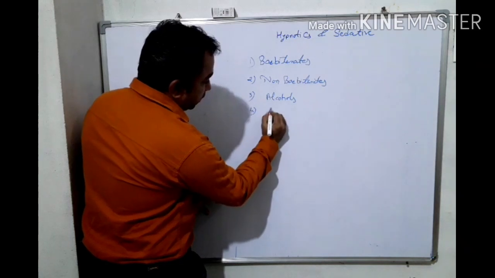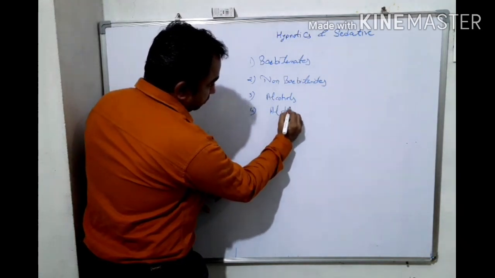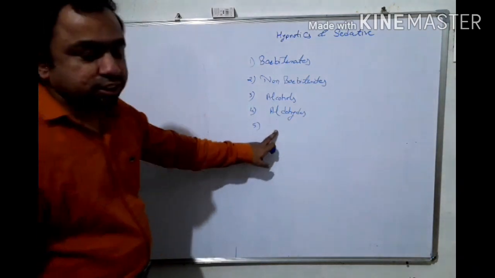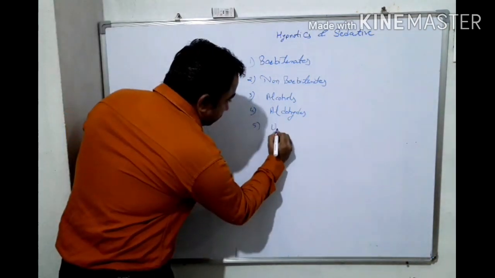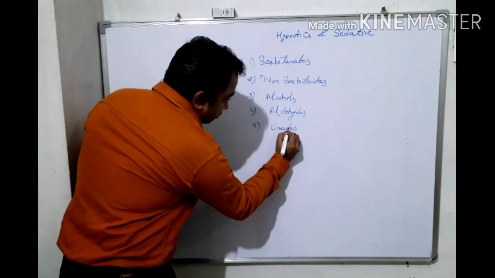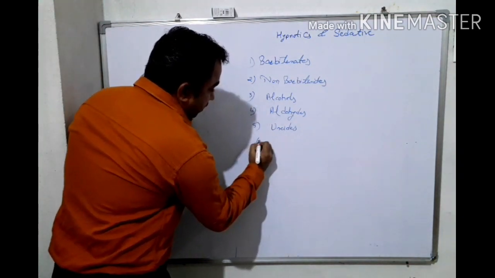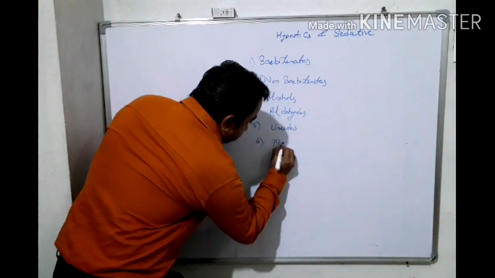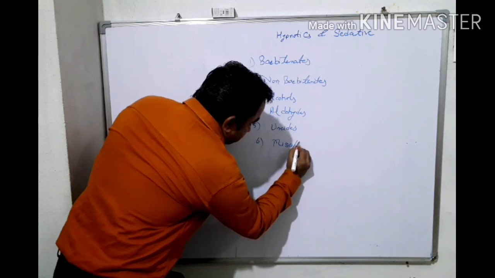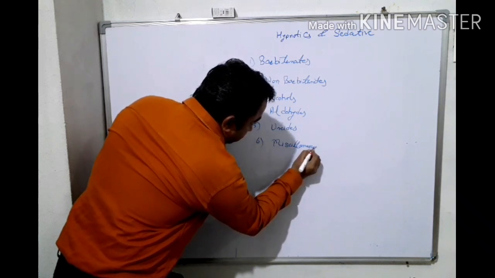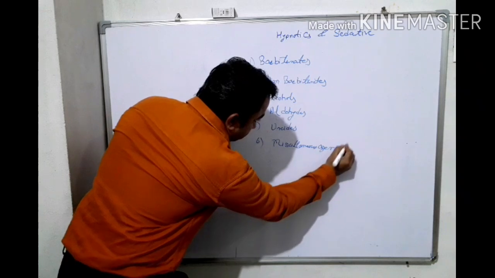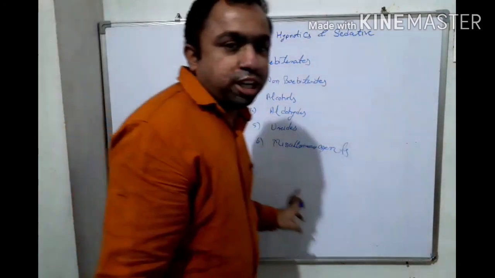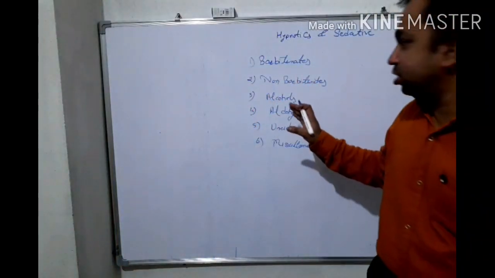Fourth one, aldehydes. Fifth one, ureides. And sixth one, miscellaneous agents. Depending on these 6 types, we can classify hypnotic and sedative drugs.